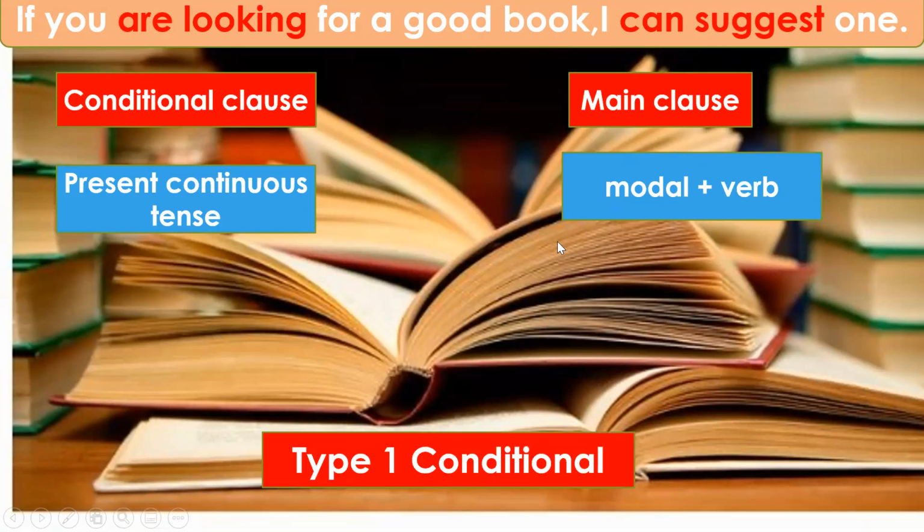So this is also fulfilling all the conditions of a type 1 conditional, or the first conditional sentence, because "if you are looking for a good book" means I am still looking and I might find, so I can suggest one. If you are wanting a good book, I can suggest one. So it is a likely, possible situation.